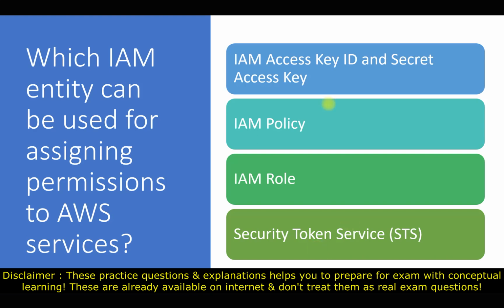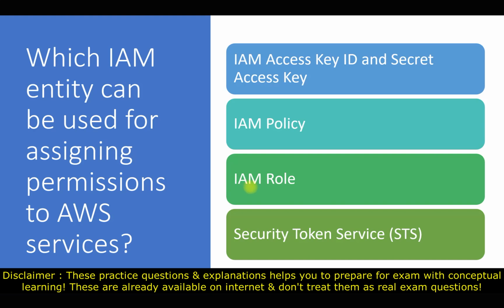If we talk about the IAM access key ID and secret access key, these are normally assigned to IAM users and normally used for programmatic access using either API or the CLI, command line interface. Here we need to identify the entity which is used for assigning permission, so it is not for assigning permission. The IAM policy is also not correct here, because it is a policy document that is used to define the permission, what type of permission can be applied to the users, groups, or roles.